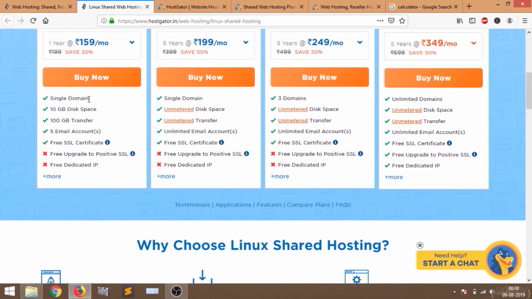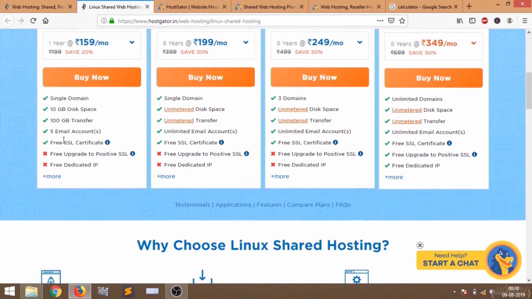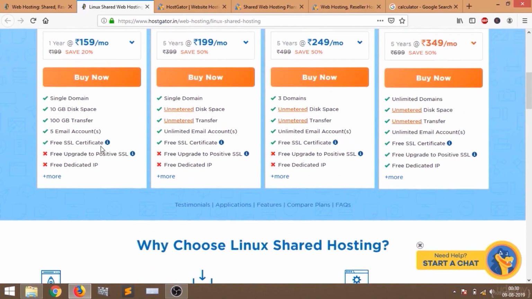You can host a single domain with this hosting, and you will get 10 GB disk space, which is great, and 100 GB of transfer, which is also great. You will also get 5 business email accounts, which are free. And you will also get a free SSL certificate. The SSL certificate is very necessary and essential for your domain, as it secures your domain from hackers and spammers.